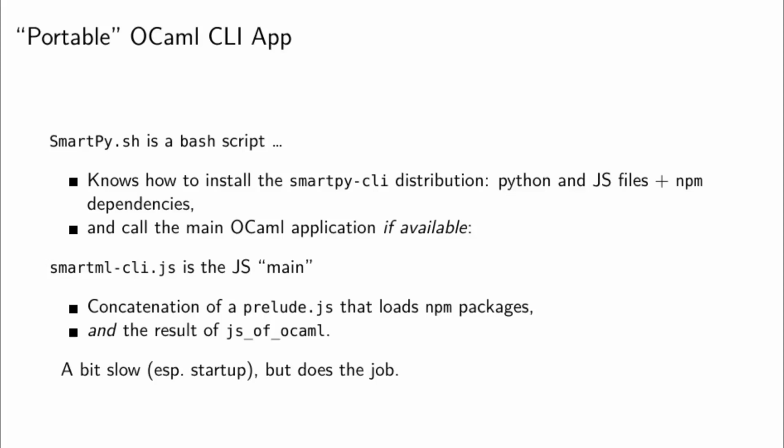The JavaScript main is the concatenation of a prelude.js that loads NPM packages and the result of the js_of_ocaml compilation. Overall it makes something that is a bit slow, especially starting it up, but it does the job and people seem happy enough. Not that we need to call the Python interpreter anyway, so it's not a pure, super fast OCaml executable.